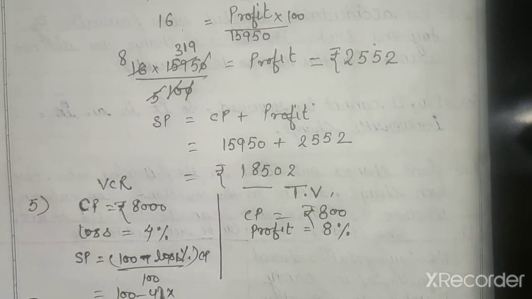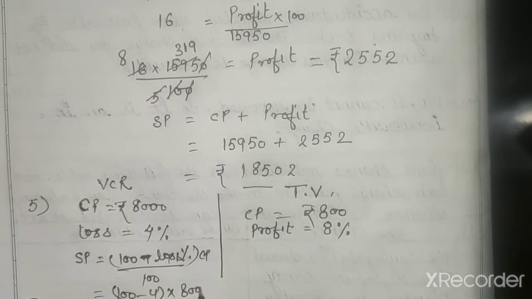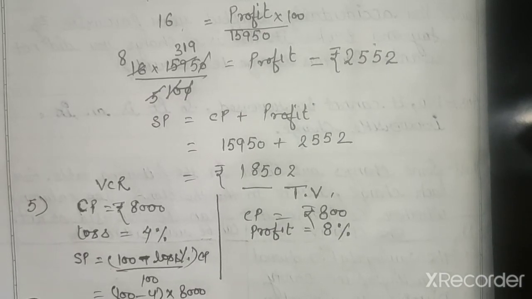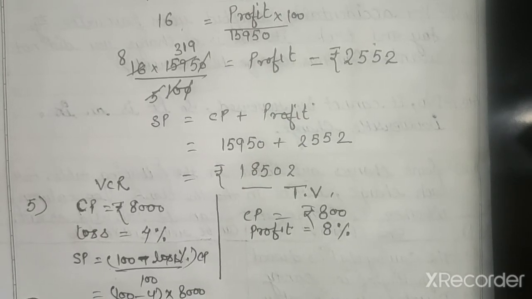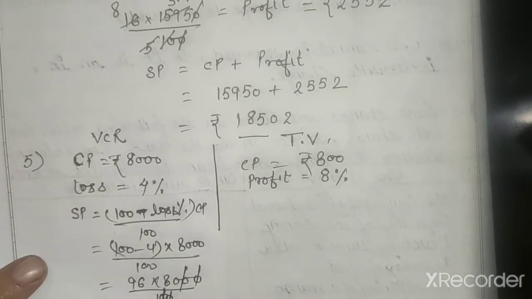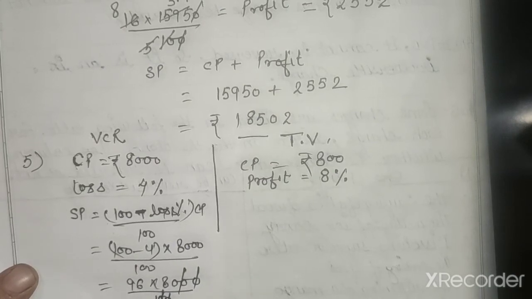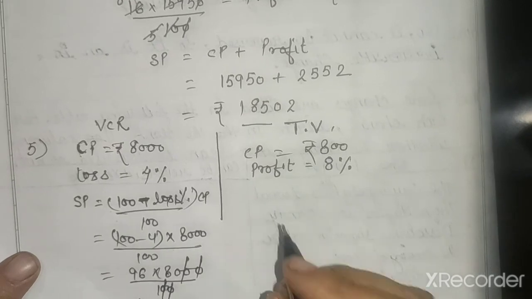So 100 minus 4 upon 100 into CP is 8,000. Whenever we have a bracket, we will solve that bracket first. 8 6s are 48, 8 9s are 72, and 4, 7,680 rupees. So this will be the SP of the VCR.